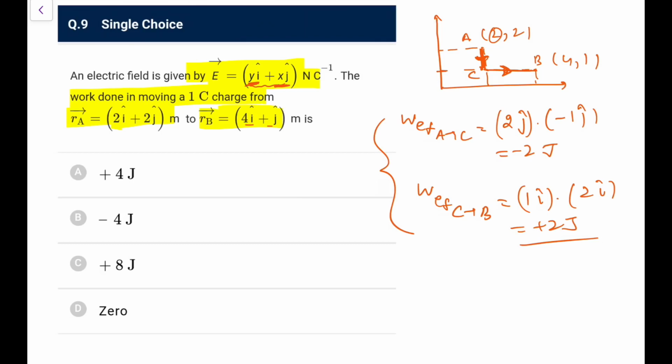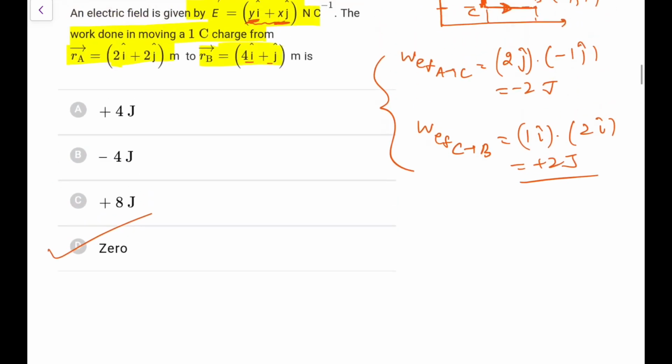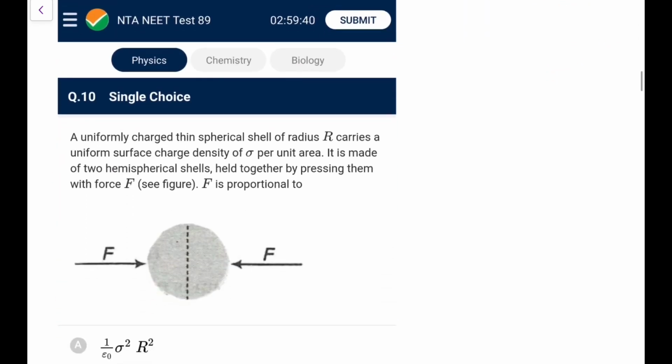So if I add up, the net work done is going to be 0, so the work done by field is 0, so the external work will also be 0, so the work required is definitely going to be 0. You can calculate from any path, it would be same because it is a conservative field, so that's an easy way I took. Next, this is question number 9.